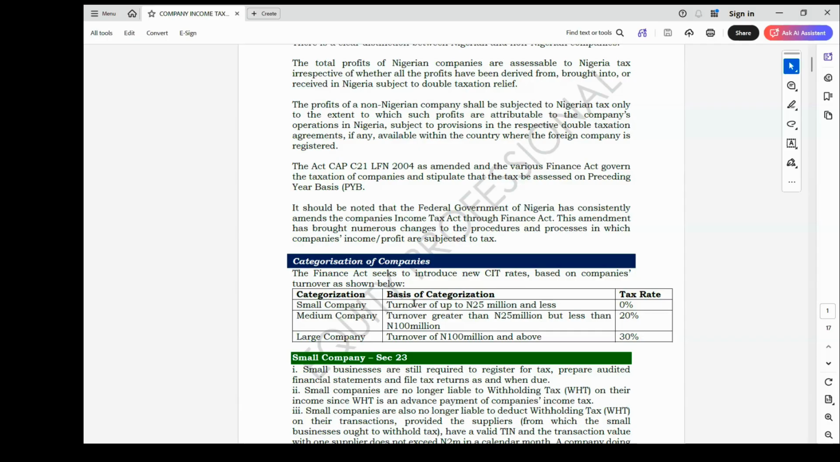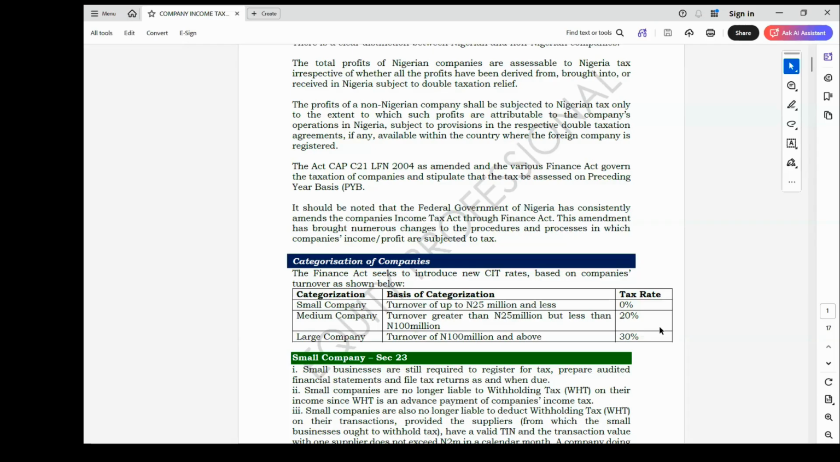So that means if the examiner did not give you the turnover in a question, it will be difficult for you to categorize all these companies into their categorization. So where the examiner did not provide information about the turnover, for you to compute the company income tax, you are going to assume a large company. In that case, you are going to use 30%. Take note of what I said.